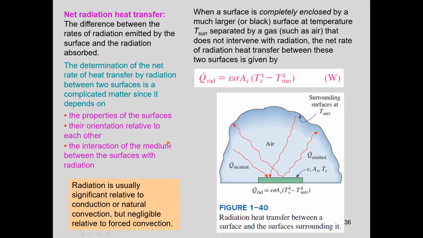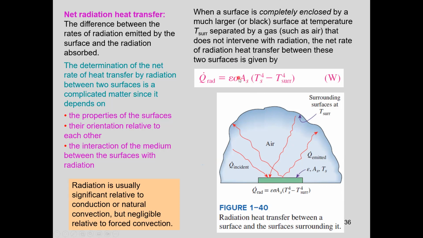There is a small body, this green one, in a large room, completely surrounded by the large room. In this case, the radiation heat transfer between this small body and the surrounding surfaces is given by this equation. So the equation is epsilon, emissivity of the small surface, times the surface area of the small surface.